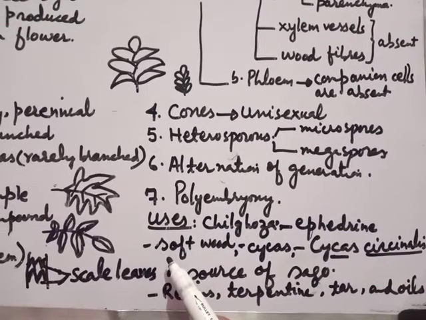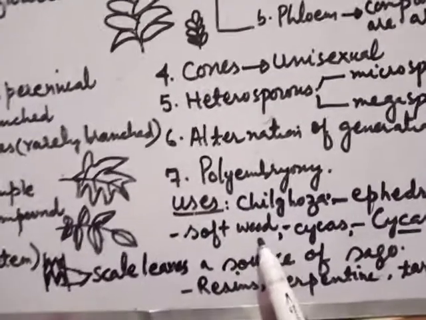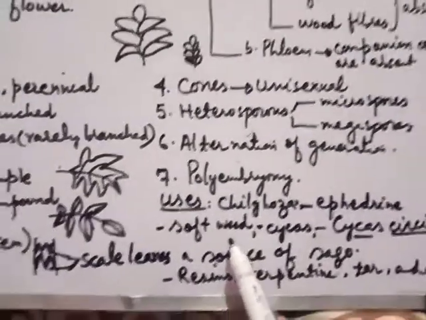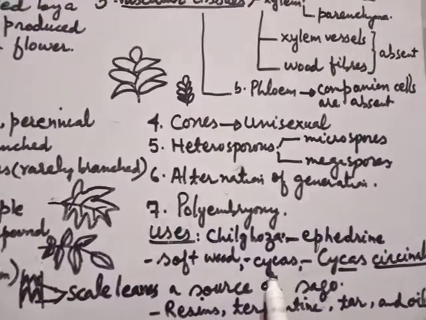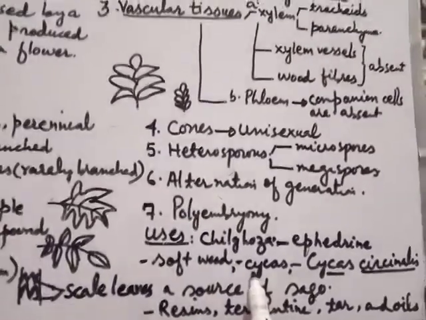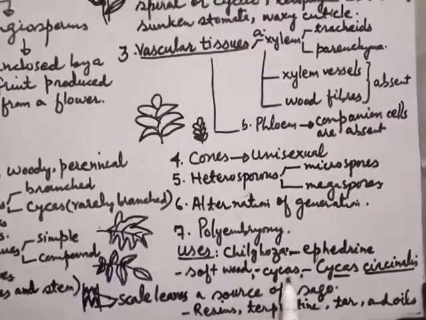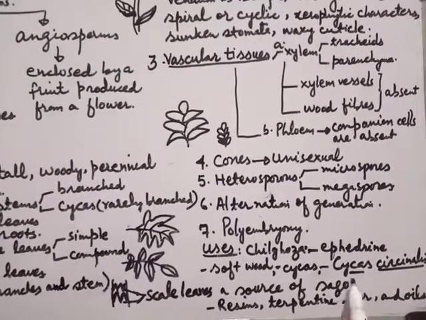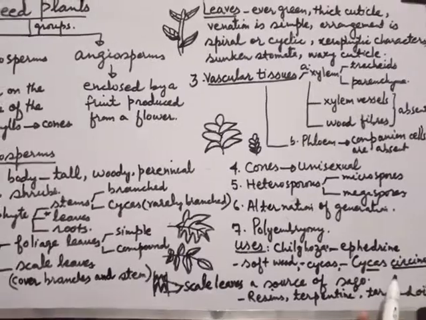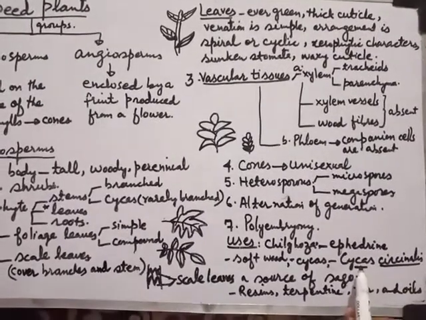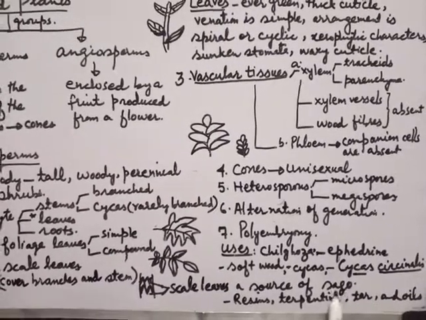Then the softwood of conifers is used for different purposes, like construction, packing, making plywood, boards, and for making paper, etc. Then cycas is grown as an ornamental plant. Mostly it is grown in gardens, at homes, etc. And one kind of cycas is Cycas circinalis. Students, Cycas circinalis is grown as a source of sago.